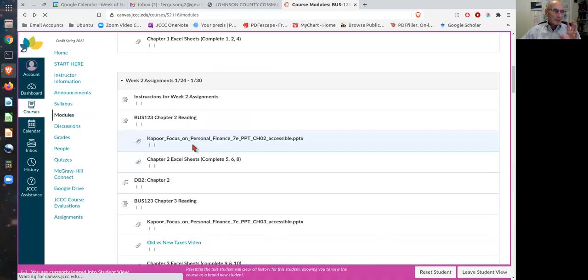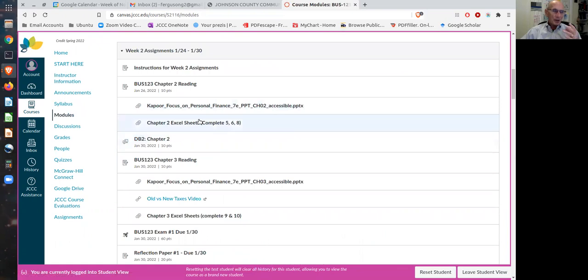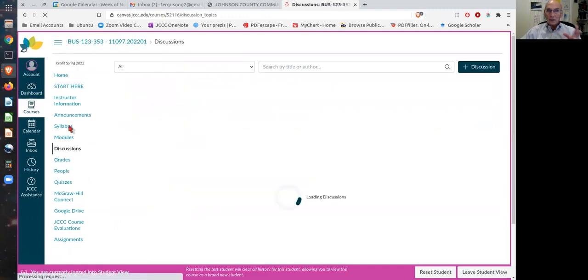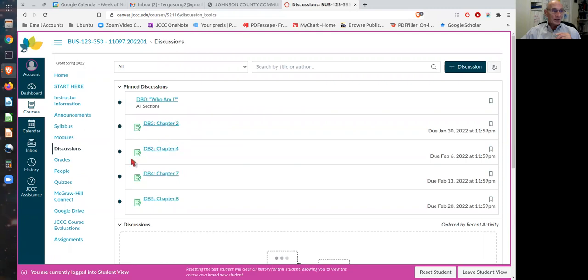So again, the modules is really the most important part because everything you need for the week is going to be there with instructions that shows you what needs to be done by day, and then all of the things that are going to be necessary. You have the discussions tab, which you can access also from the module, or you can get to the discussions from here. And that shows you each of the discussions, and it shows when they're going to be due and things like that.